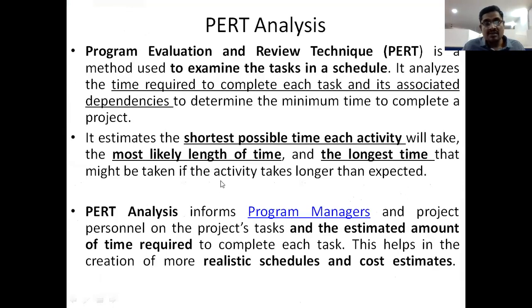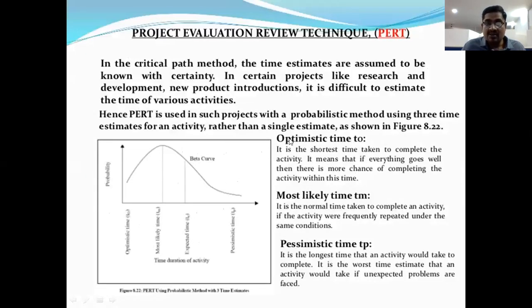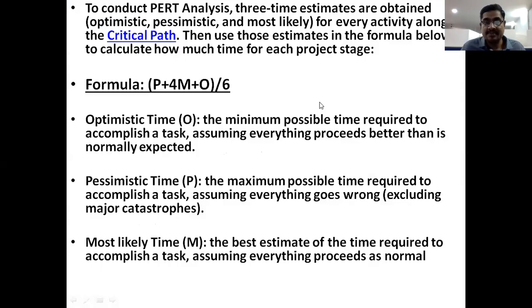Right? So here the shortest time is also called optimistic time. The most likely time is also called normal time for each and every activity completion. The longest time is called pessimistic time for completing the activities. So optimistic time, most likely time, pessimistic time: these are the three timings we need to estimate each and every task. So that is here PERT.